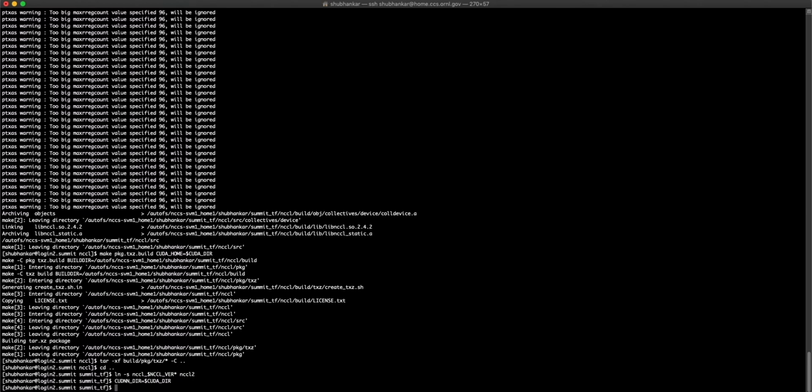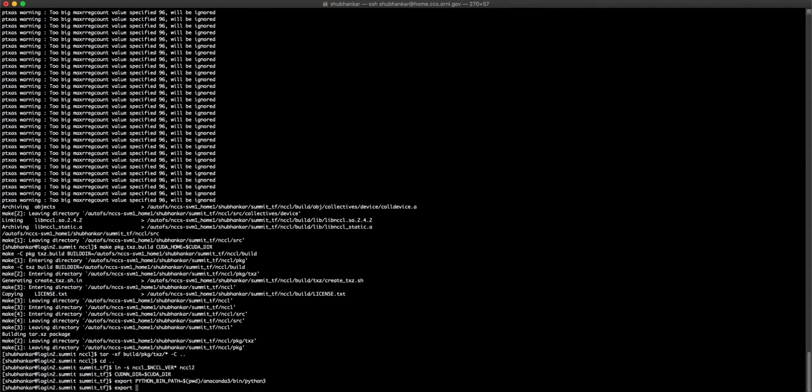Now let's set some environment variables that will help speed up the installation process. Let's set python_bin_path to anaconda3 bin python3. Next let's set python_lib_path to anaconda3 lib python, its version and site packages.